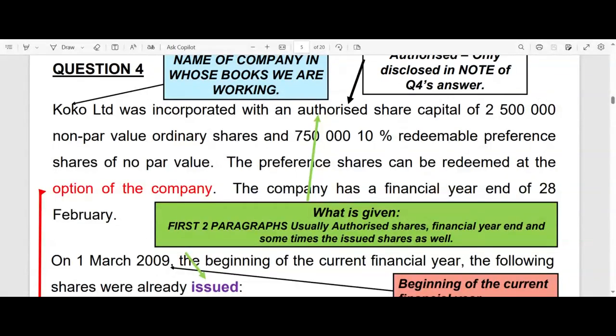Then the company does not have control over the redemption. Then, ladies and gentlemen, those preference shares should be treated as liabilities instead of as equity. But that doesn't bother us in financial accounting too. I'm just giving you the full picture.